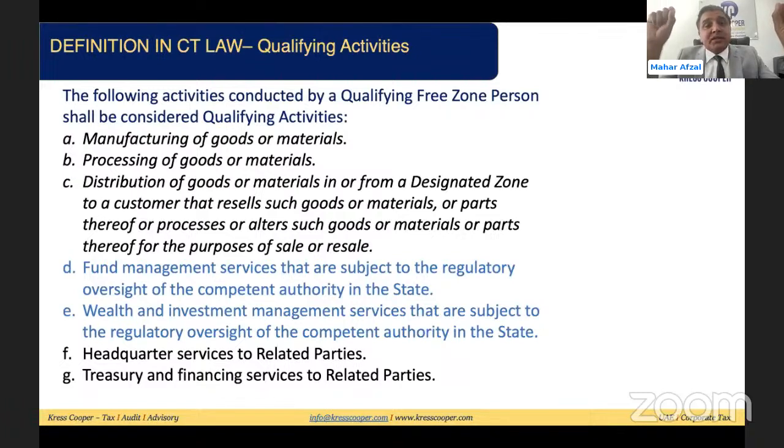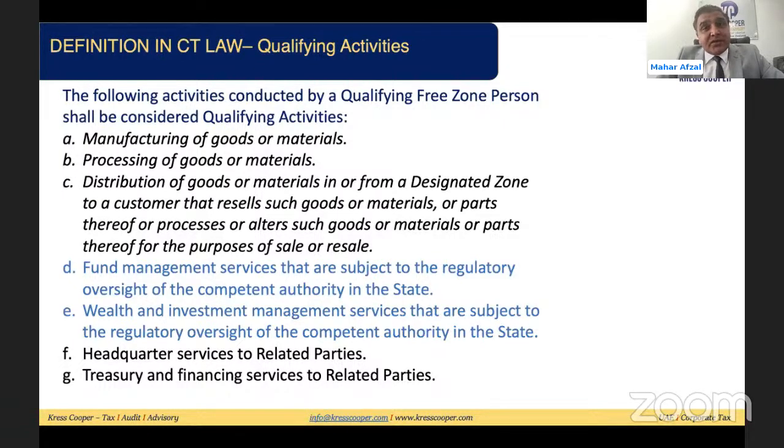So basically, distribution of goods and material for resale purposes, or for building into an item which will be resold, is a qualifying activity. Otherwise, this is not a qualifying activity. And the person must be based within the designated zone. This is also very important.